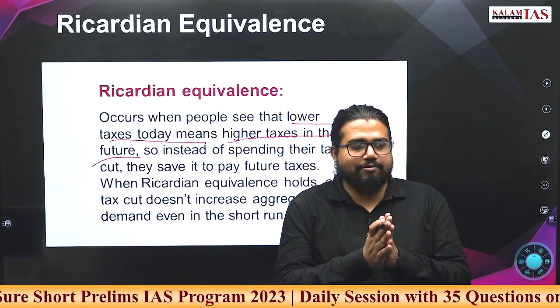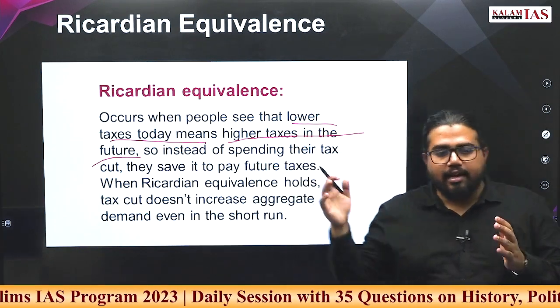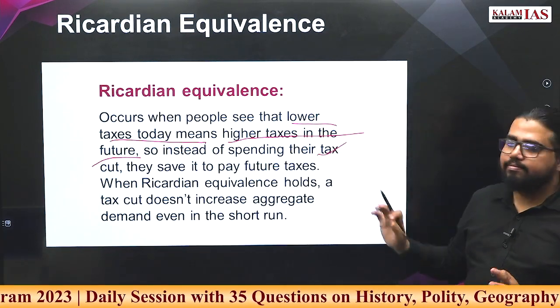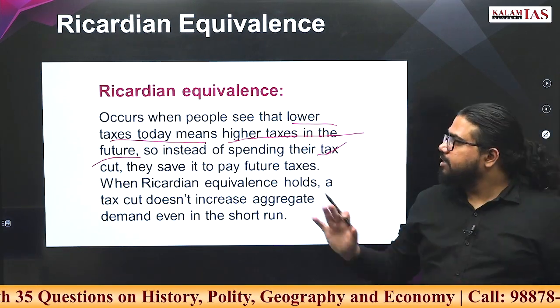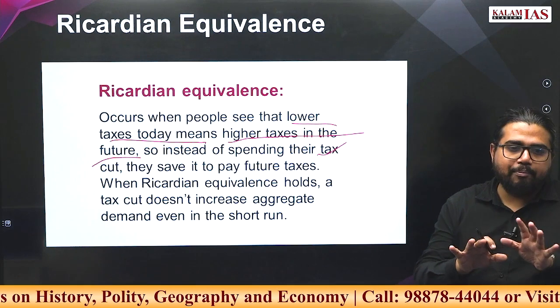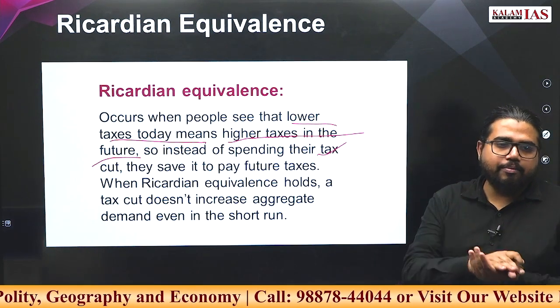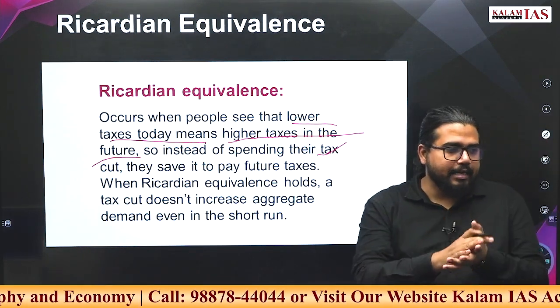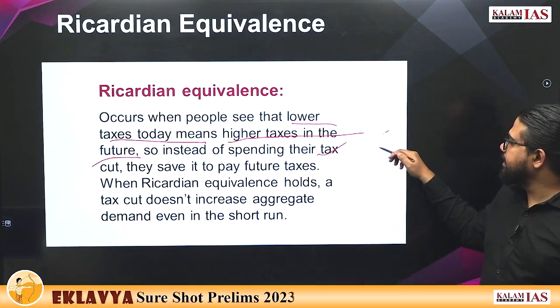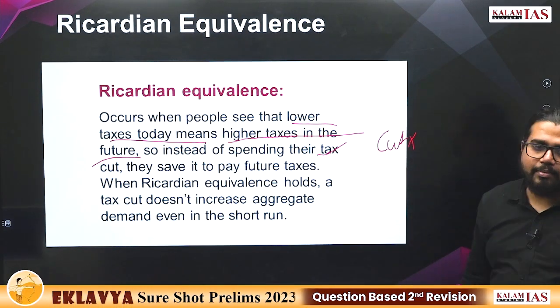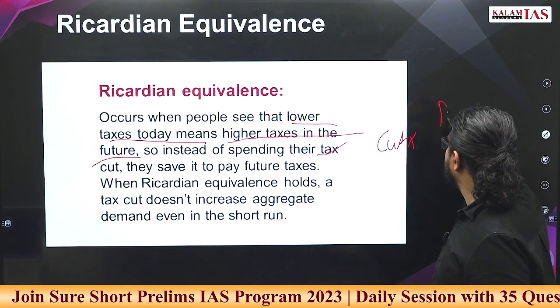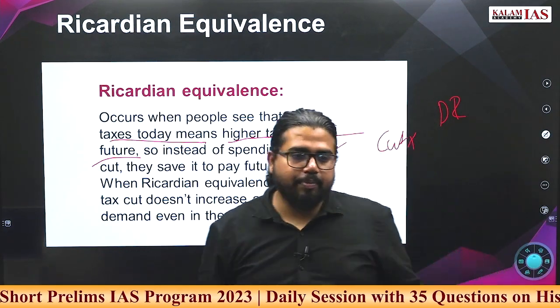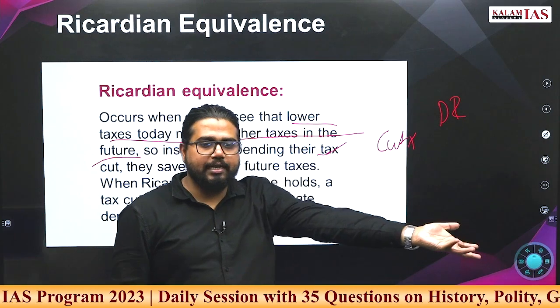So if they foresee a future expenditure, they do not spend today's money. That kind of mental state is Ricardian equivalence. And what will happen is, suppose something happened, like the pandemic happened, government will cut taxes. Why does government cut taxes? So that people have more disposable income. If people have more disposable income, they may spend more.